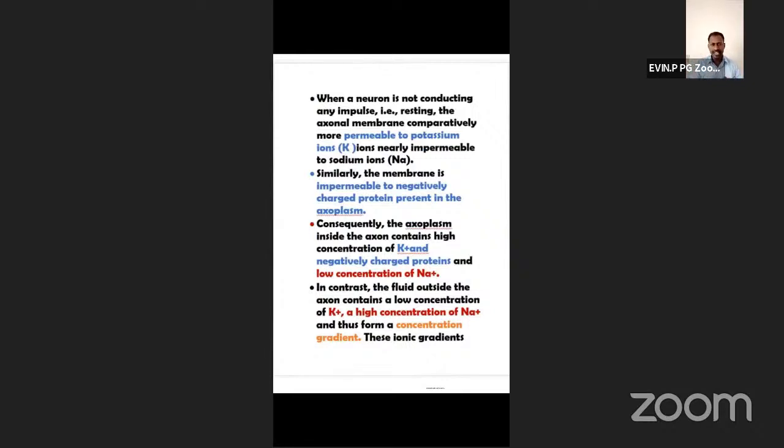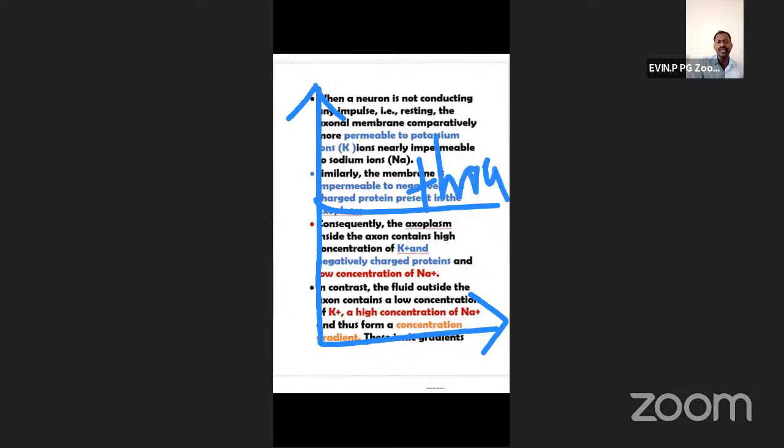So likewise, if we apply a stimulus below the threshold, no action potential will be produced. So this is the threshold. Threshold means the required level of membrane potential by which the action potential can be produced.